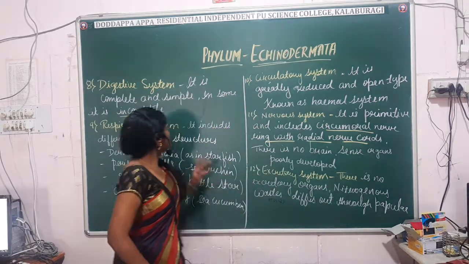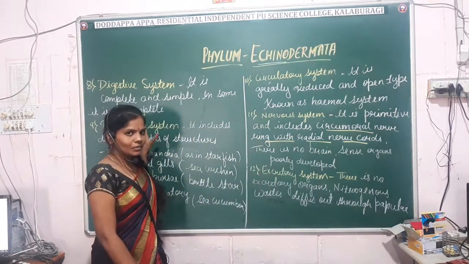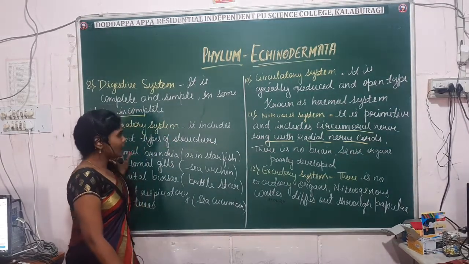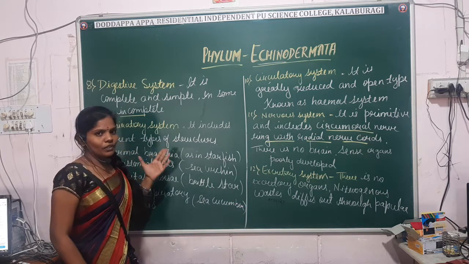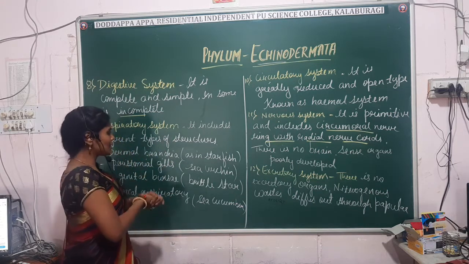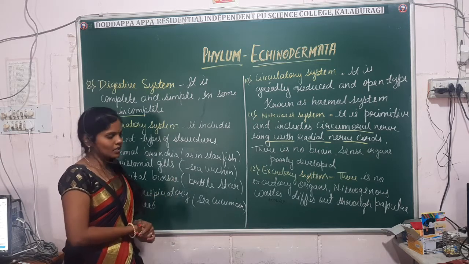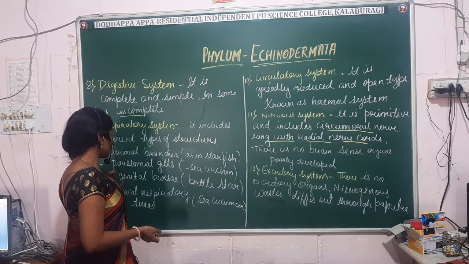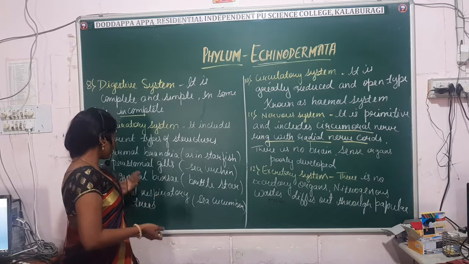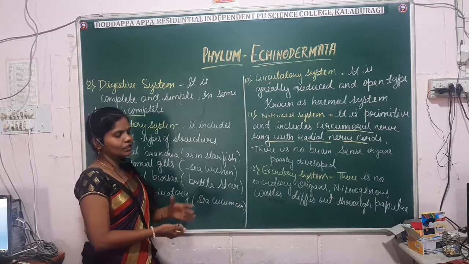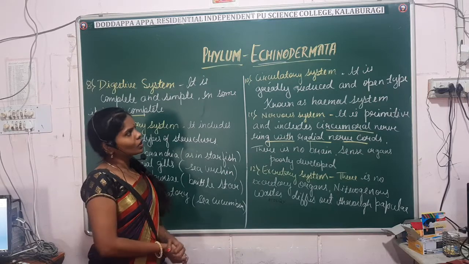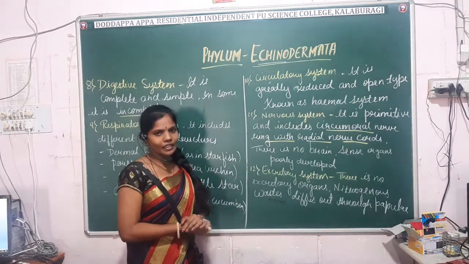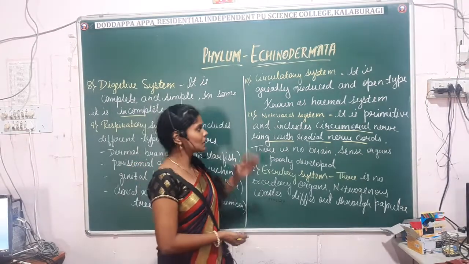Right? That is the digestive system. The digestive system is complete and simple. In some cases, it is incomplete. And the respiratory organs are of different types in different animals like starfish, sea urchin, brittle star, and sea cucumber. They have different types like dermal branchiae, peristomial gills, and cloacal respiratory trees. Then the circulatory system is not well developed, it is reduced and open type, commonly known as the hemal system.